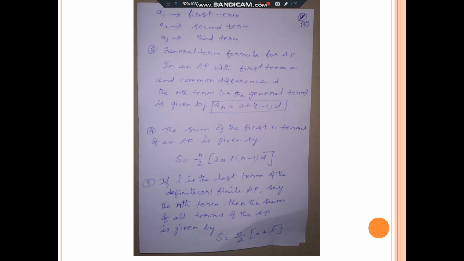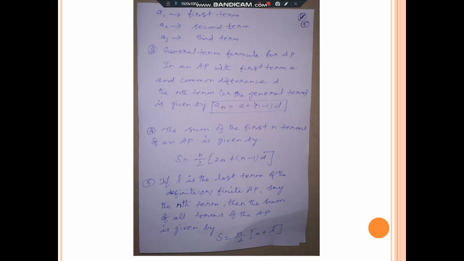Next, other two formulas are there. In the first exercise, we are going to see two formulas, that is general form and general term. General form means a, a plus d, a plus 2d, a plus 3d, etc. General term means an is equal to, how to read? An is equal to a plus n minus 1 into d. Now I have given another two more formulas that we are going to apply in exercise number 2.